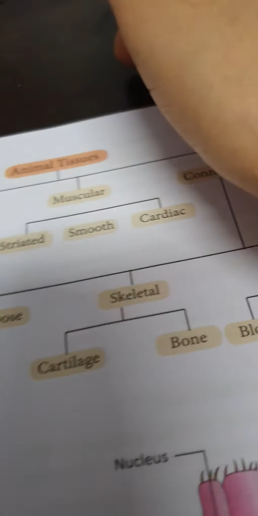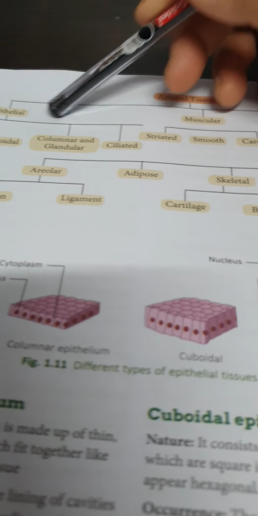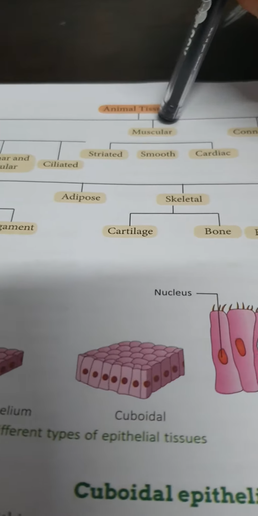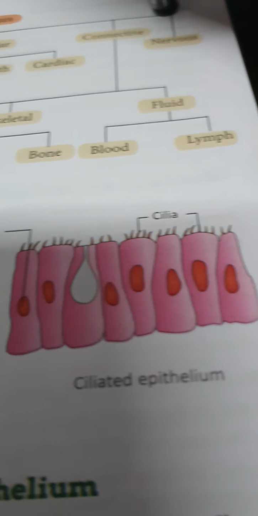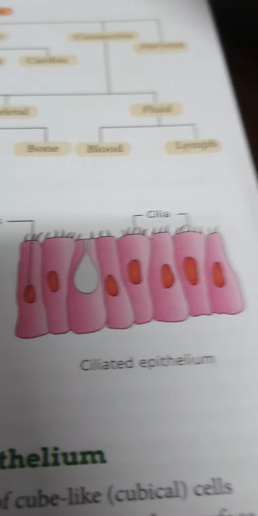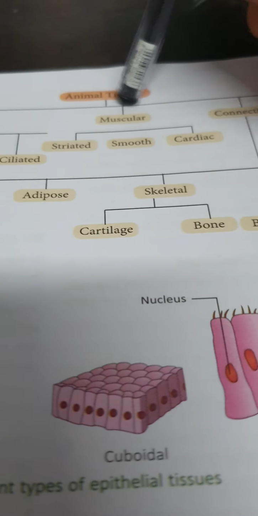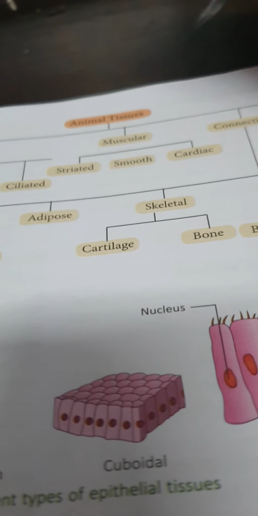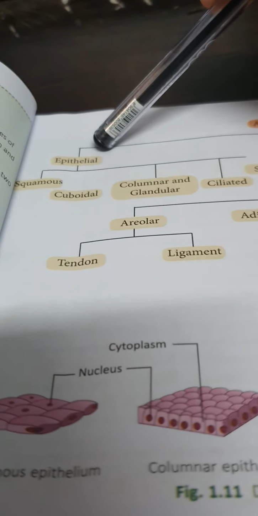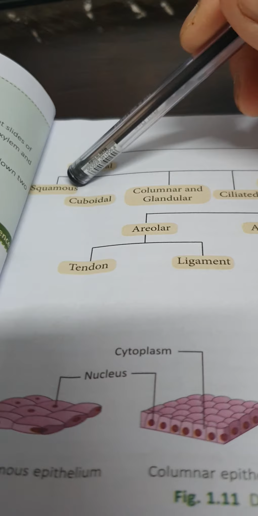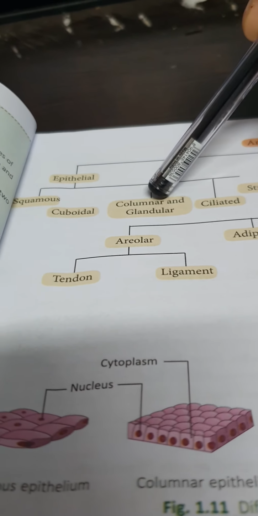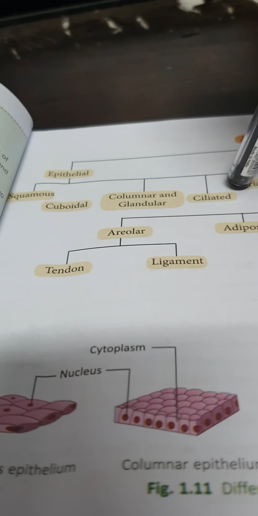Now in this table you can see animal tissue is divided into 4 parts: epithelial, muscular, connective, and the last one is nervous. Epithelial is divided into 5 parts: squamous, cuboidal, columnar, glandular, and the last is ciliated.